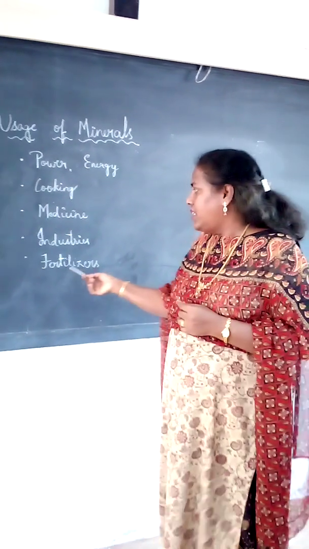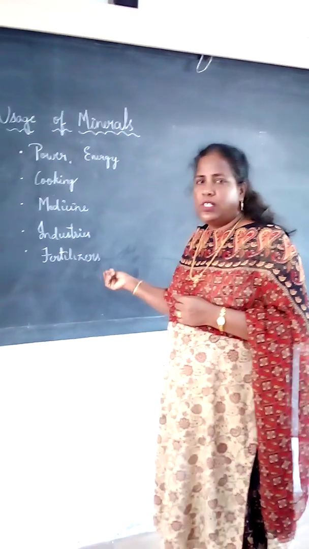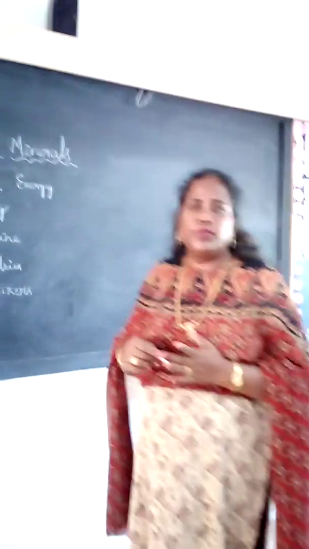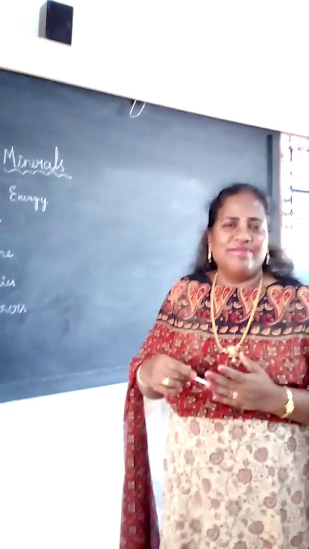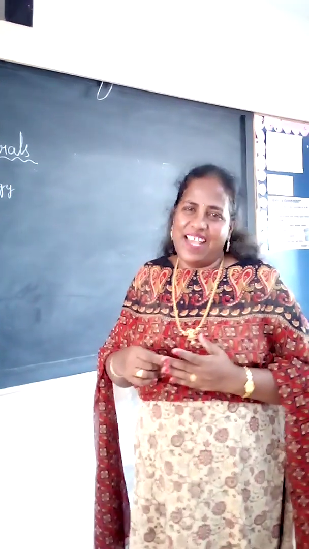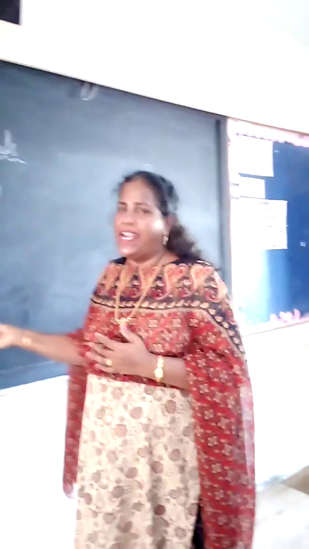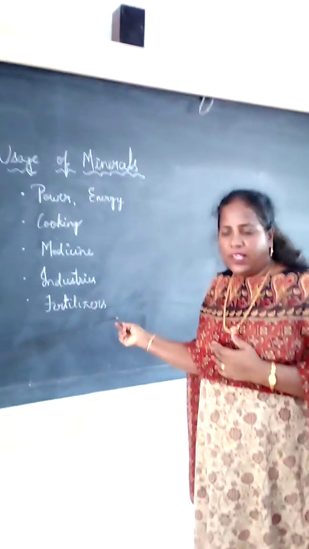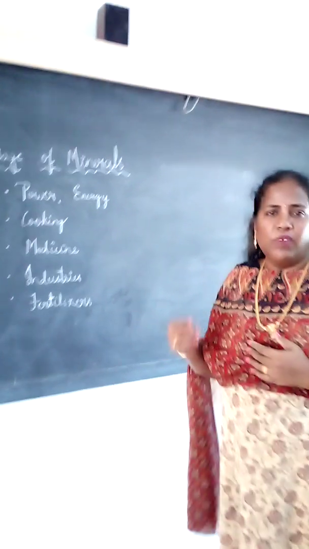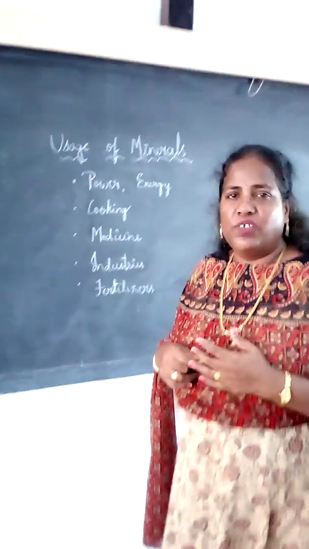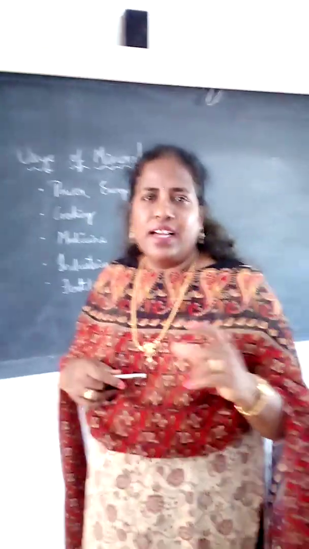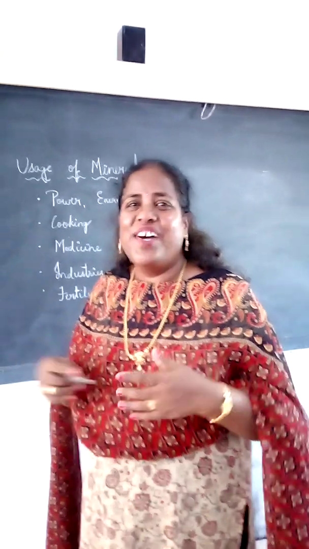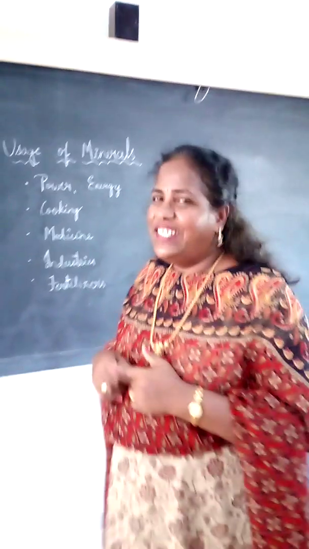Next, fertilizers. In agriculture, farmers will use the fertilizers. For what purpose will they use the fertilizers? To kill worms or like manure for plants. Yeah, it is the artificial manure. Artificial fertilizers means artificial manure. Suppose when you are weak, we will go to the doctor. Doctor will say, drink Complan, Boost. This Boost is the fertilizer to us. Means it gives more energy.